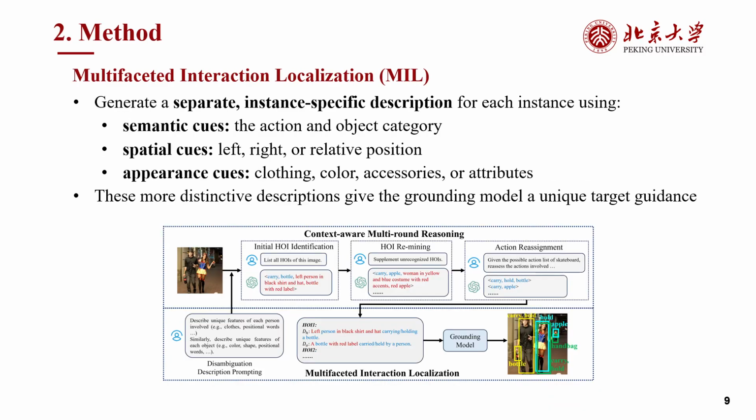To generate distinctive descriptions for localization, we ask the MLLM to generate instance-specific descriptions that combine three types of information: semantic cues, such as the action and object category; spatial cues, such as left, right, or relative position; and appearance cues, such as clothing, color, or accessories. For example, as illustrated in the figure below, instead of only saying a person holding a bottle, the model can describe the person on the left wearing a black shirt and a hat, and the bottle with a red label.